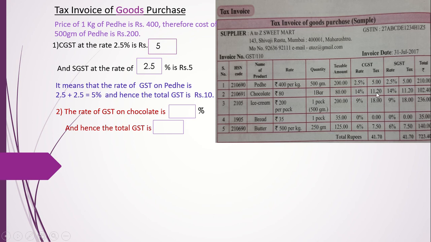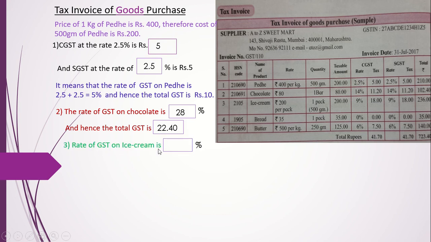Total GST will be CGST plus SGST. So 11 and 11, 22, 22.40. See how I calculated? 14% CGST and 14% SGST. So total rate of GST on chocolate is 28%, and hence the total tax that he paid on chocolate is 22.40.